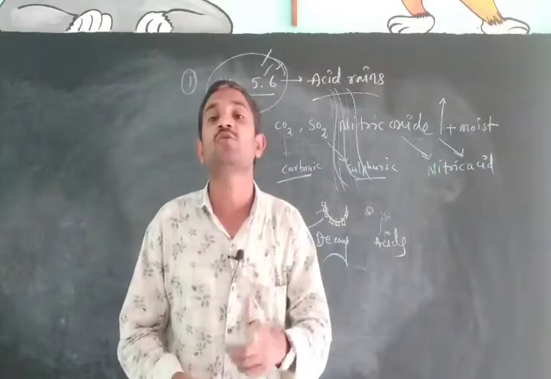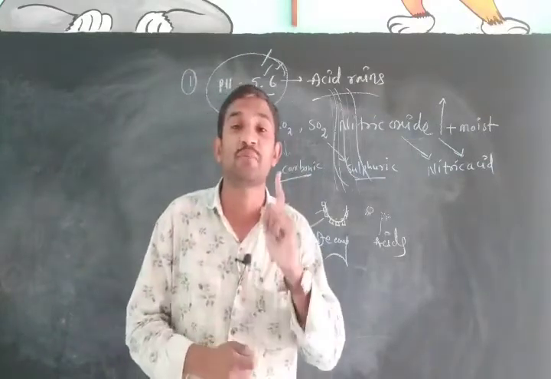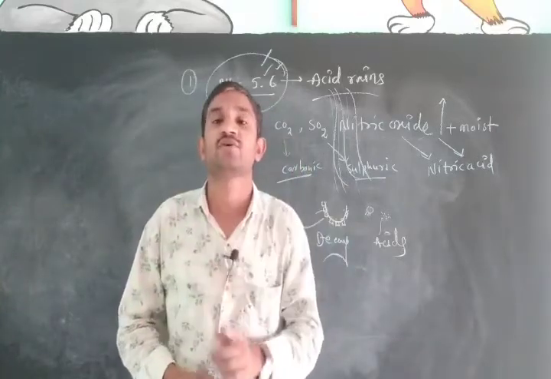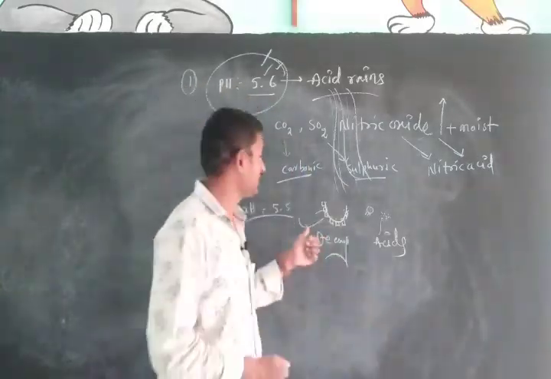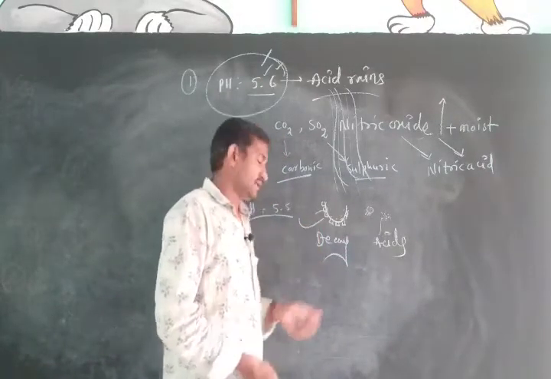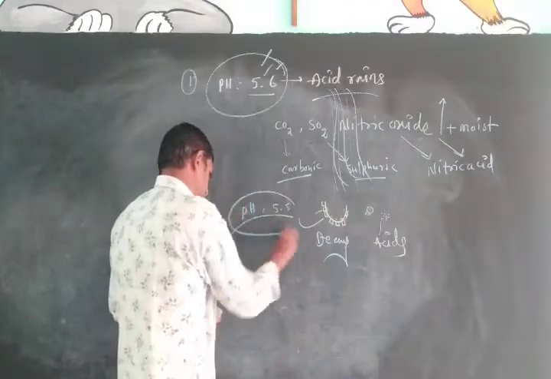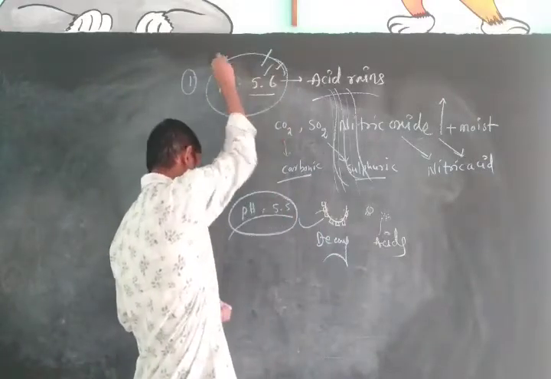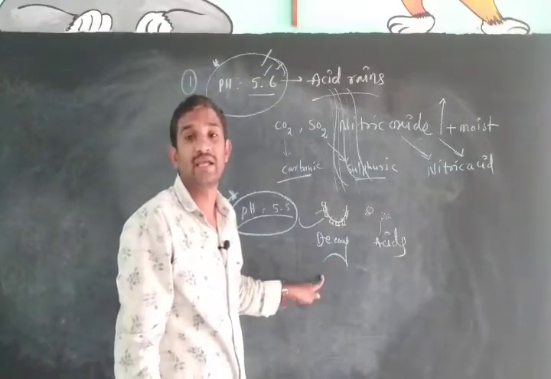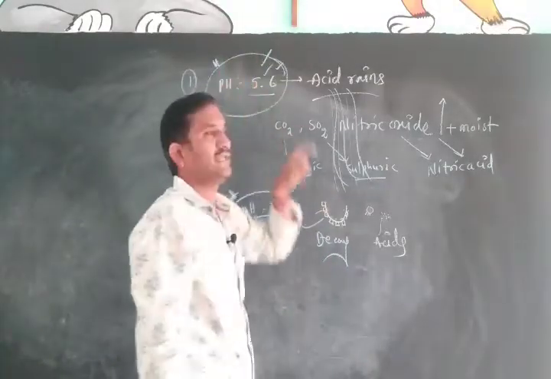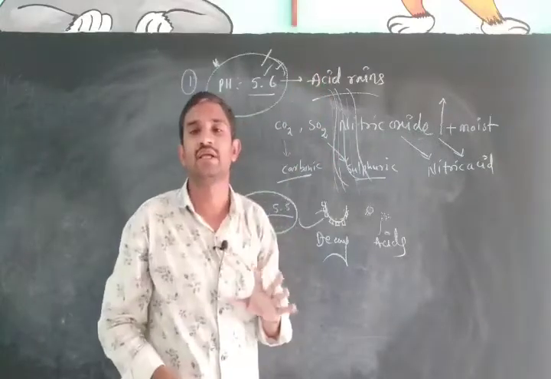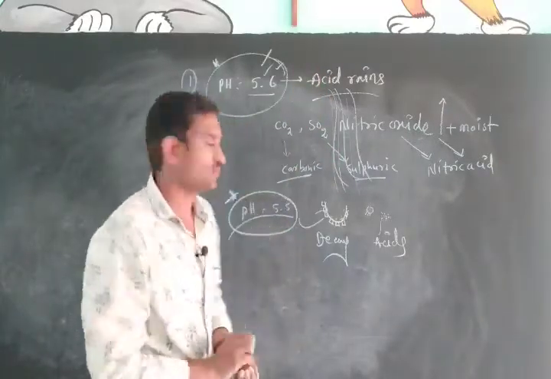That's why from now onwards, how many times should we brush every day? Twice, in the morning and at night also. Otherwise our tooth will decay. Did you get my point? This is the concept from the exam point of view. There is a chance they will ask: if the pH value is less than 5.5, the tooth will decay. If the pH value is less than 5.6, it causes acid rain only. What is that? Acid rain only.